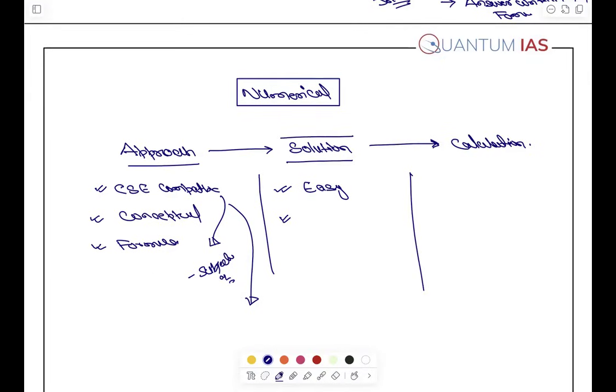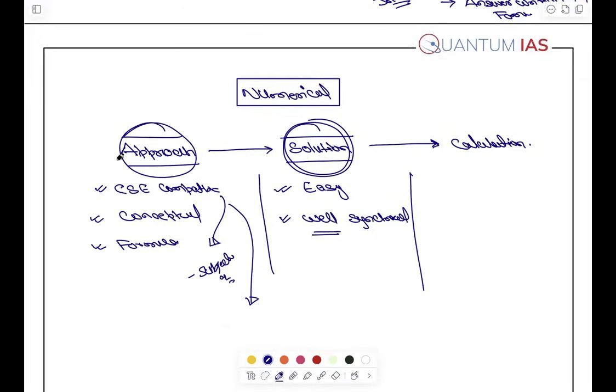हाँ, apart from the solution that you are finding easy, it should be very well synchronized. वेल सिंक्रोनाइज का मतलब है कि एक स्टेप के बाद दूसरा स्टेप कैसे करना है, ये एक बार में समझ में आ जाए, राइट? तो this is again your thought process will be कि इसके बाद क्या करेंगे, उसके बाद क्या करेंगे. So it may be that these things are looking vague to you as of now, but once we get into the solution part you will be able to understand.